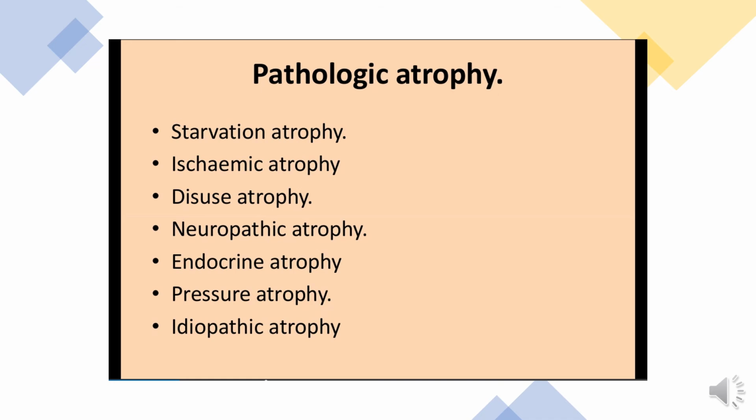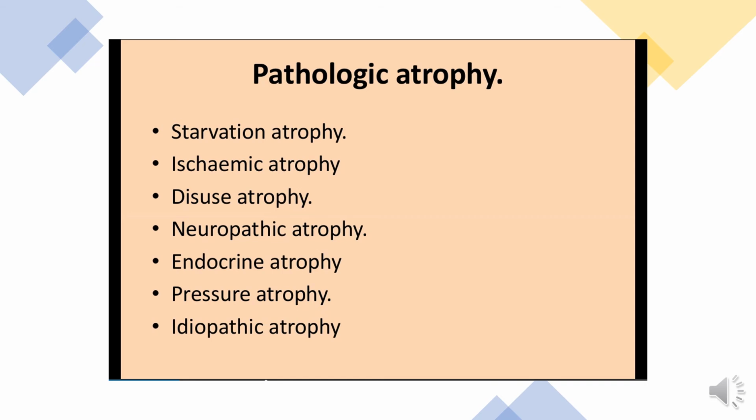Atrophy of the pancreas in obstruction of the pancreatic duct is also disuse atrophy. The pancreas is not utilized because of the obstruction in the pancreatic duct, and that's why the pancreas shrinks.